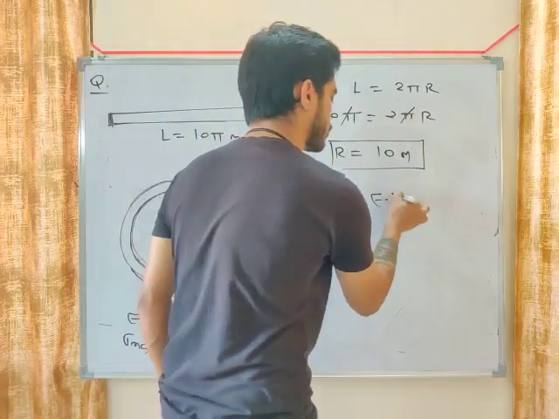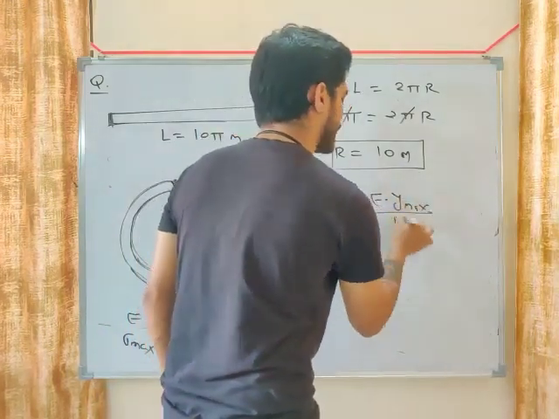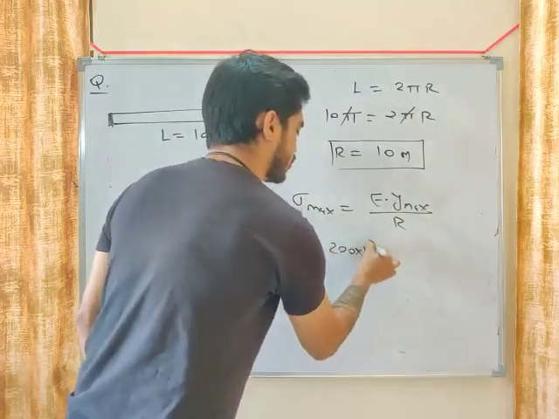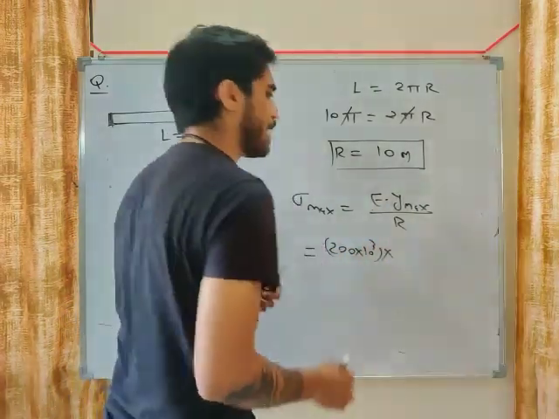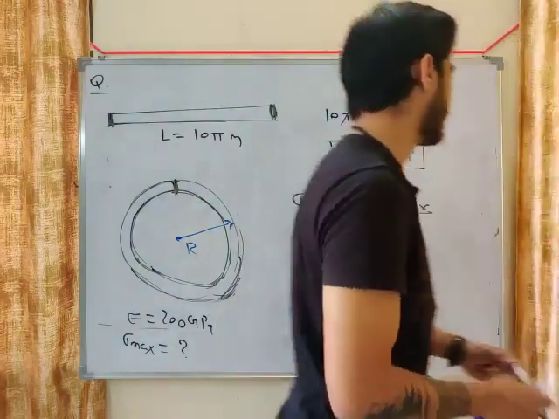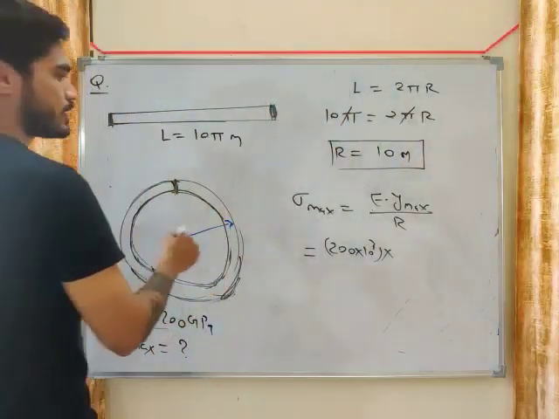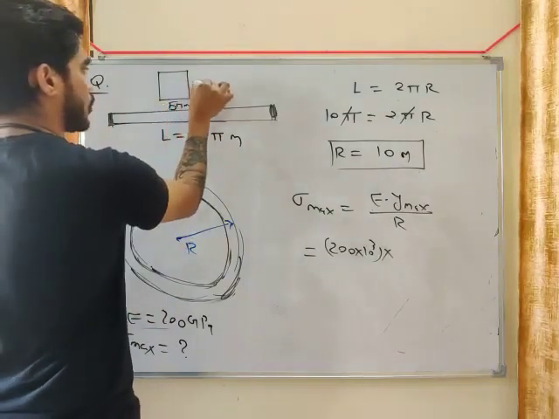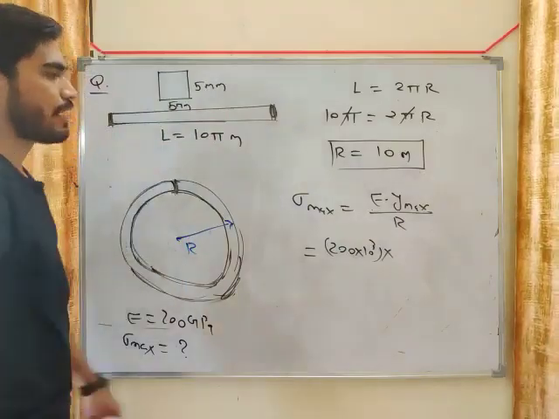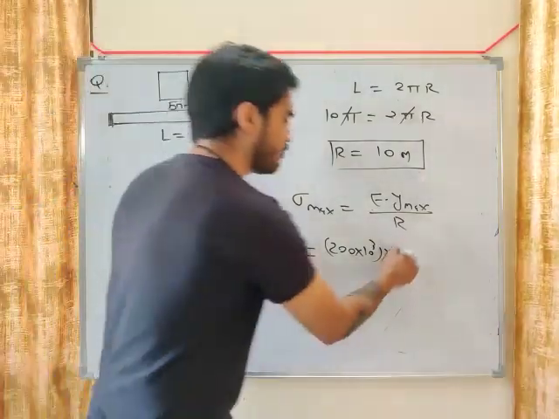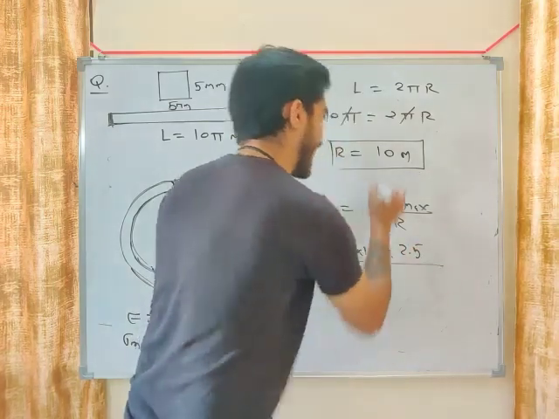Sigma maximum equals E into Y maximum by R. So what is the value of E? 200 into 10 to the power 3 megapascal. Y maximum: cross section is also given, my friend. Cross section is square, 5 mm by 5 mm. This is the cross section. So what will be Y maximum? Half of the height, 2.5.